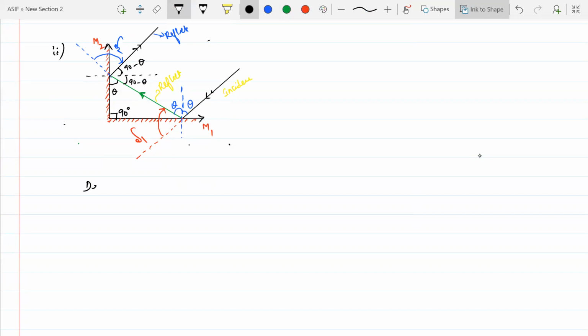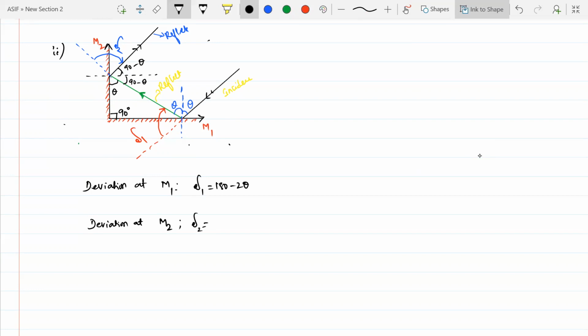So if I'm talking about deviation at M1, how much will it be, beta? Delta 1 will be equal to 180 minus 2 theta. The same way, if I'm talking about deviation at your M2, deviation at your M2 will be equal to how much, beta?